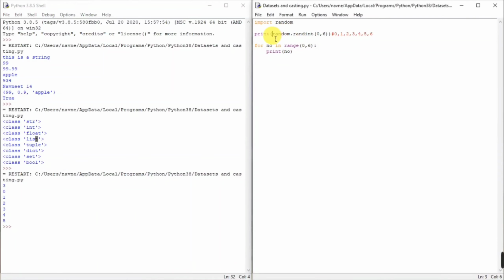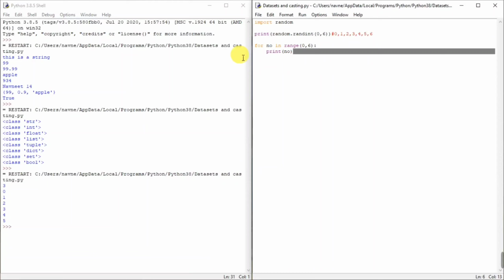So let's try running it. Now the first value was a random number between 0 to 6, that was 3, and after that it printed out everything between 0 up to 6 and not including 6, which means up till 5. 0, 1, 2, 3, 4, 5.